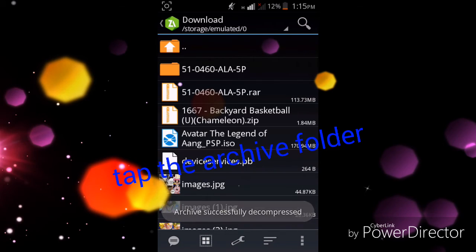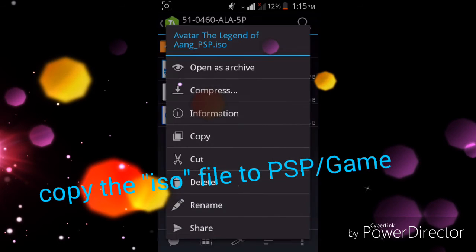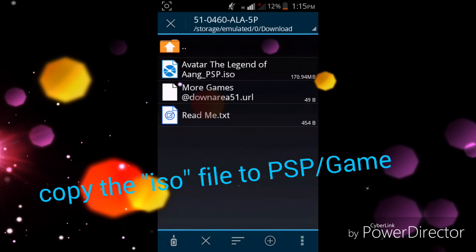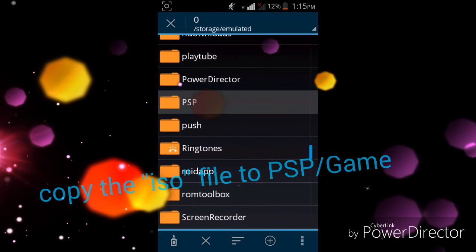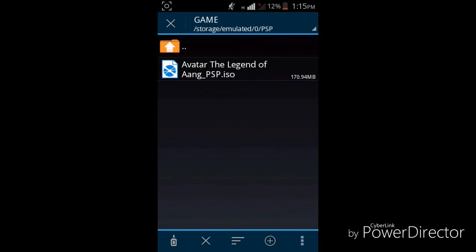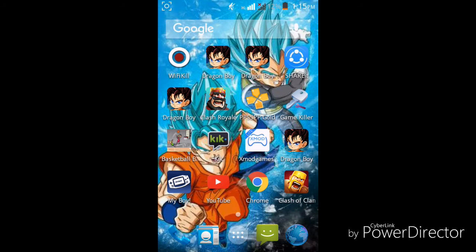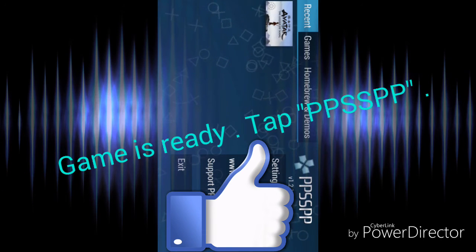Okay, it's done. Then you go to this file and you find the ISO file of your game. Then you're gonna copy it, put it in PSP, then paste it in game. Then you can play the game. Yeah, just look at this.